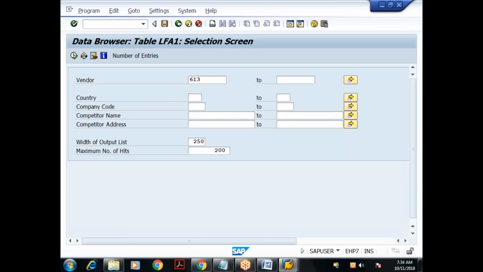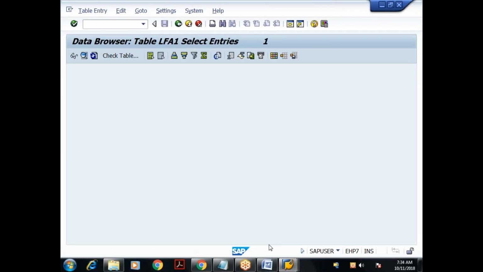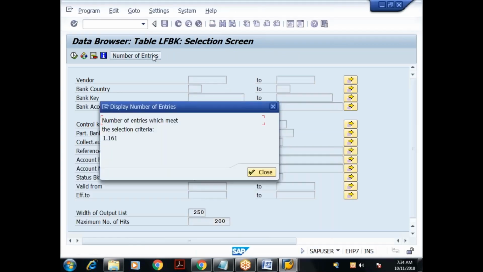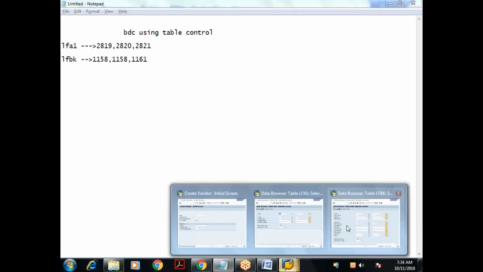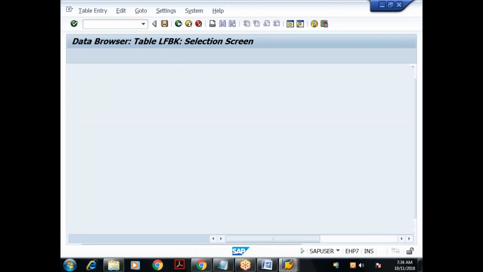Execute this. Vendor number is 613. Yes. Done. Let me check in the LFBK table. Earlier there was no change in this table. Now 1161. How many entries got added? 3 entries got added because I inserted 3 bank records. So in this LFBK also we have the vendor number, 613. Right. So these are the 3 bank records.